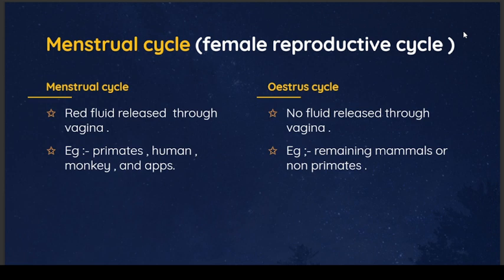Now we discuss the estrous cycle and the differences between the menstrual cycle and the estrous cycle. The menstrual cycle mainly occurs in the primates, humans, monkeys and apes, but the estrous cycle mainly occurs in the remaining mammals, the non-primates. In the estrous cycle, no fluid is released through the vagina.